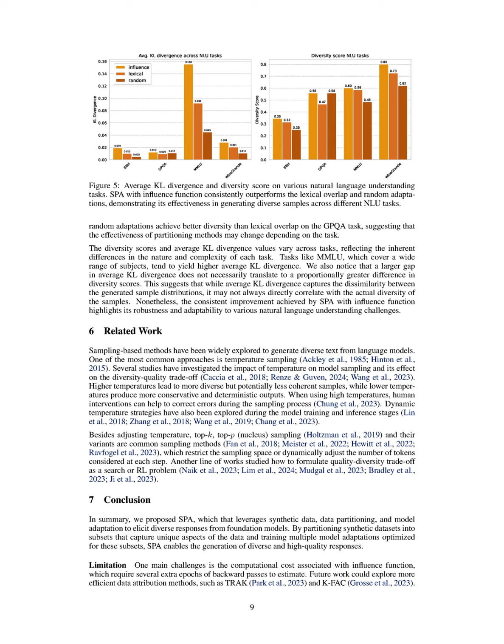Secondly, by employing data attribution methods like the influence function, SPA partitions the synthetic dataset into subsets that capture unique aspects of the data, enabling the training of specialized models that yield distinct behaviors and higher diversity in outputs. Additionally, the framework utilizes parameter-efficient fine-tuning techniques, significantly reducing the computational resources required to train multiple adaptations, which is a common drawback in classical approaches that typically involve training a single model on the entire dataset.